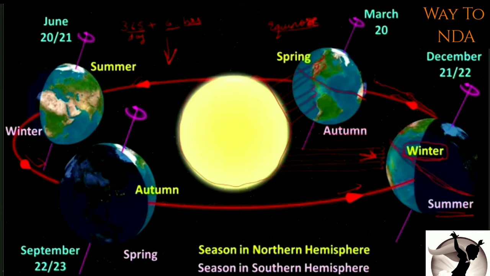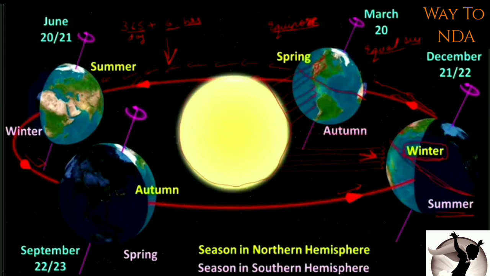Equinox. Okay, so leave it for a while, I will explain what an equinox is. So first let's study the position of the Earth. Again it is moving. Now in the northern hemisphere as well as the southern hemisphere there are equal sun rays. We have seen that equal sun rays. Okay, again Earth has started to shift. Again it is moving, and it is coming here.